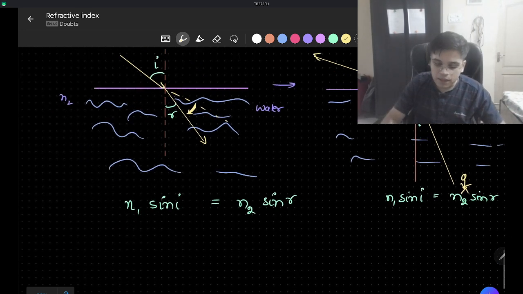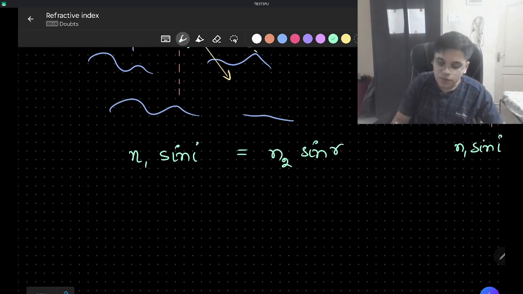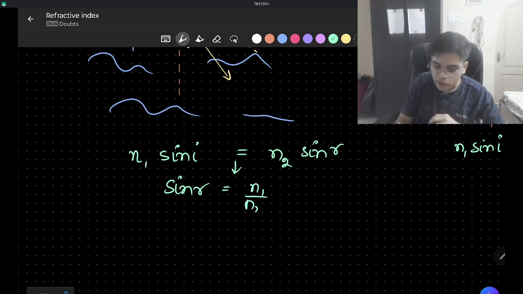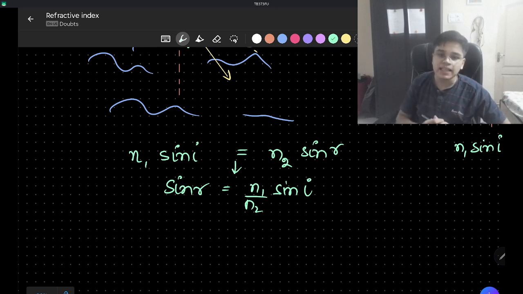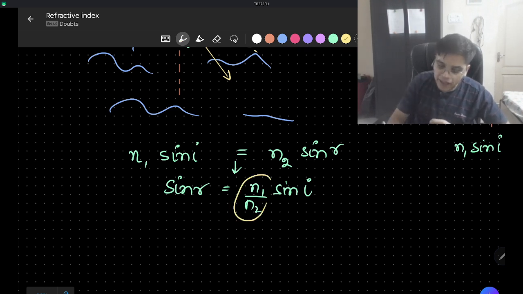For example, if you want to find out whether the refracted angle is going to be more or lesser than the incident angle, let's understand from this relation. Sin r is equal to n1 by n2 times sin i. And we understand that sin theta is an increasing function. Therefore, the more n1 by n2 is going to be, the greater r is going to be with respect to i. Alright?